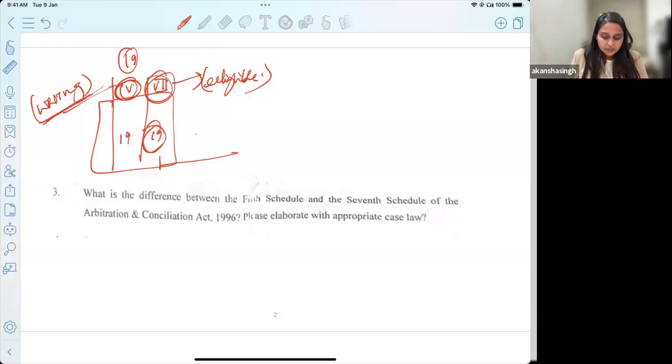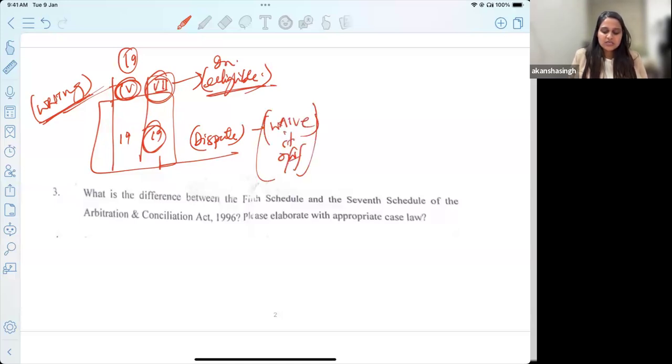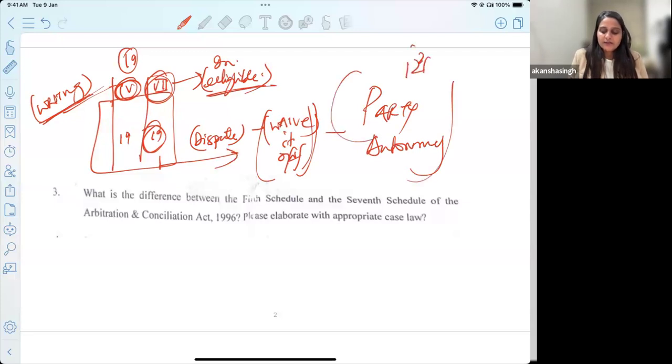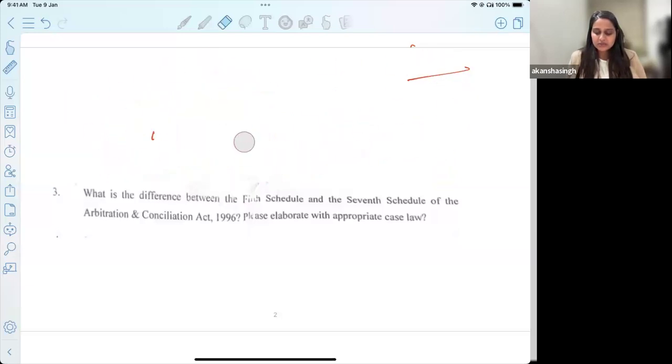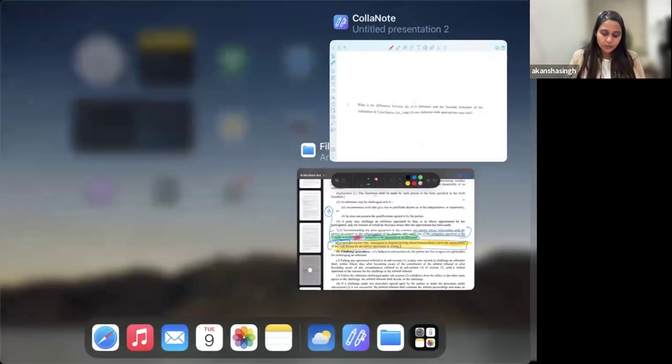Now, after the dispute has arisen, let's say, can you waive off this ineligibility? Yes. So you can now waive it off by putting it in writing. So this is a ground of party autonomy that we allow under this particular provision, that is section 12 subsection 5 of the Arbitration Act. So between 5 and 7, one distinction is this. Then we also spoke of the distinction with respect to where it is to be invoked. 7 is invoked later, 5 is invoked prior to that. And one more important provision to understand this is section 4.